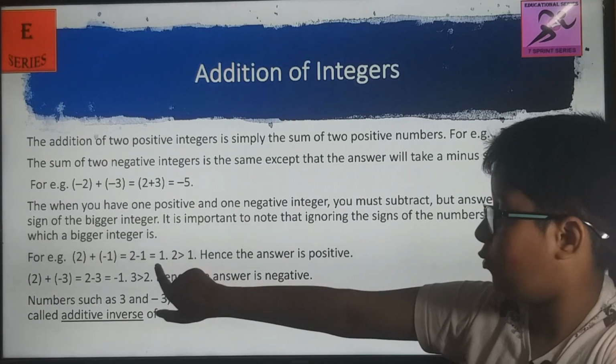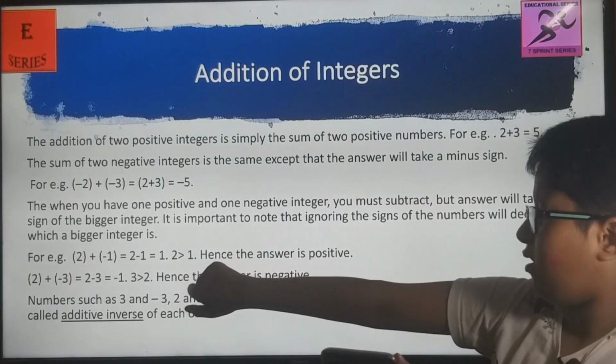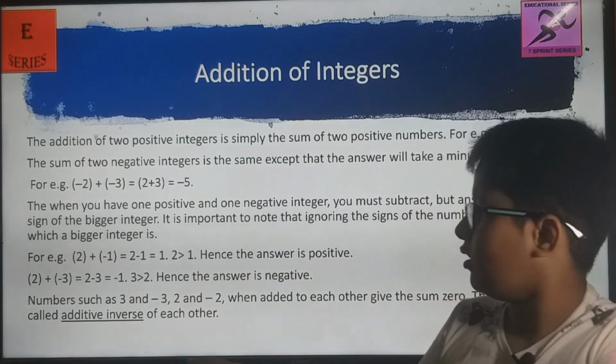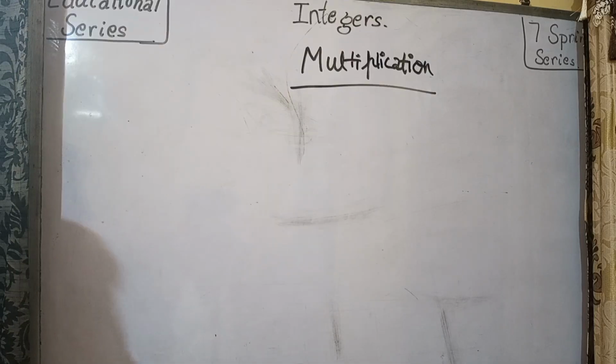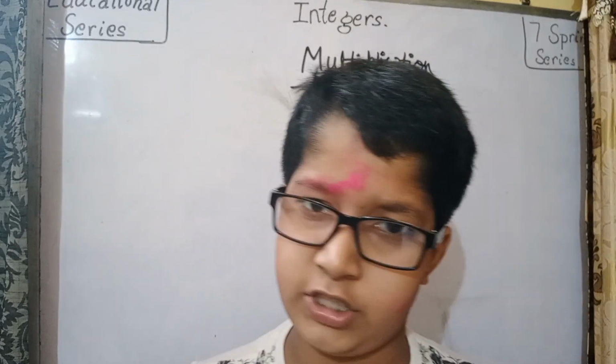The answer is 1. I don't know why it's written 1/2. It's wrong. The answer is 1. Now let's see the multiplication of integers.